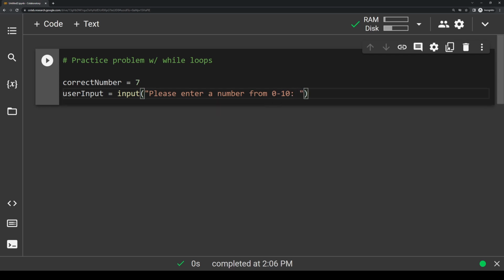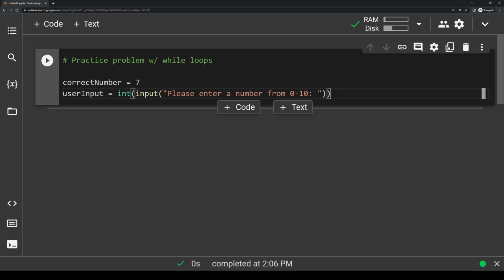And if you remember, in episode 3 we used this input function before. If you're not familiar, what it basically does is prompt the user with some text. So we say, please enter a number from 0 to 10, and then it opens up a little text box, and the user can type something in and then press enter. And just like last time, I'm going to wrap this whole thing in int parentheses here, so that we can ensure that whatever the user enters is always going to be an integer. So far we have correct number, which is just 7, and we're storing our user number in user input.